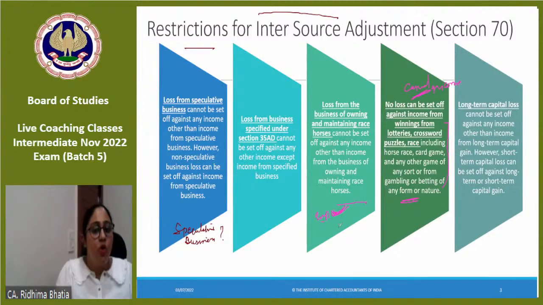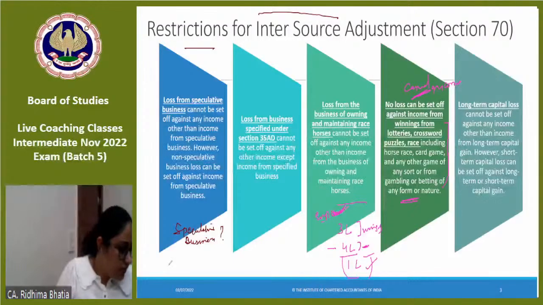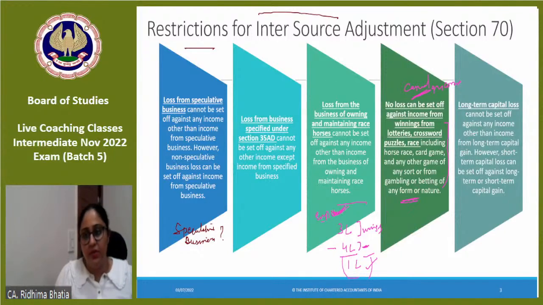So suppose मेरे को horse winning में 3 lakhs rupees मिले, but मैंने horse maintaining में 4 lakhs rupees लगा दी. So 1 lakh is a loss from the business of owning and maintaining race horses. 3 lakhs were winnings, but 4 lakhs I spent on maintaining the horse. So this 1 lakh of loss can be adjusted only with the income which is coming from owning and maintaining race horses. It cannot be adjusted with any other income. Clear?